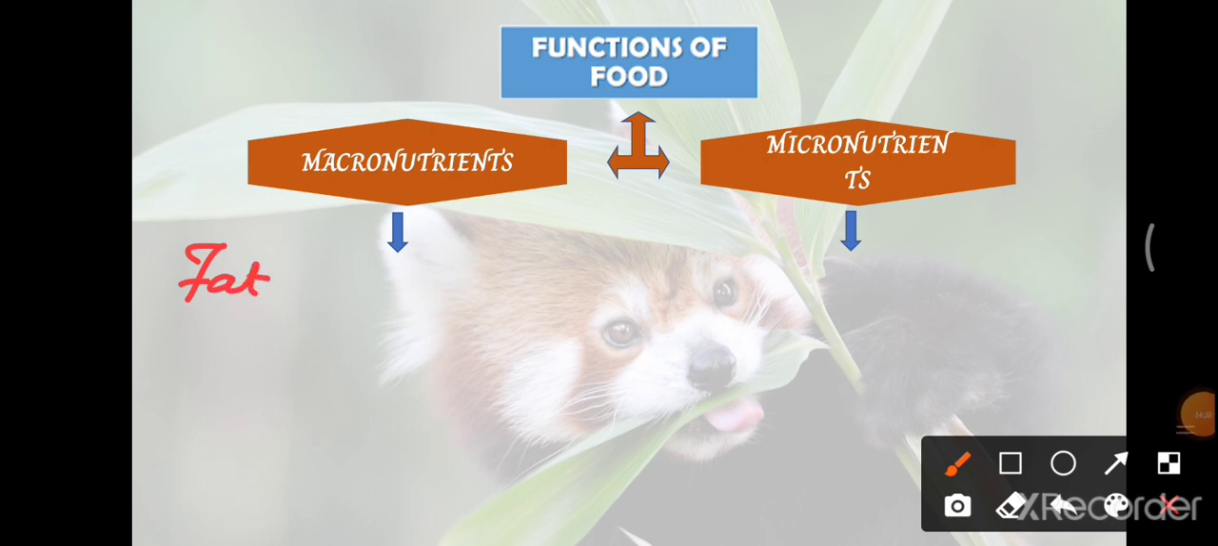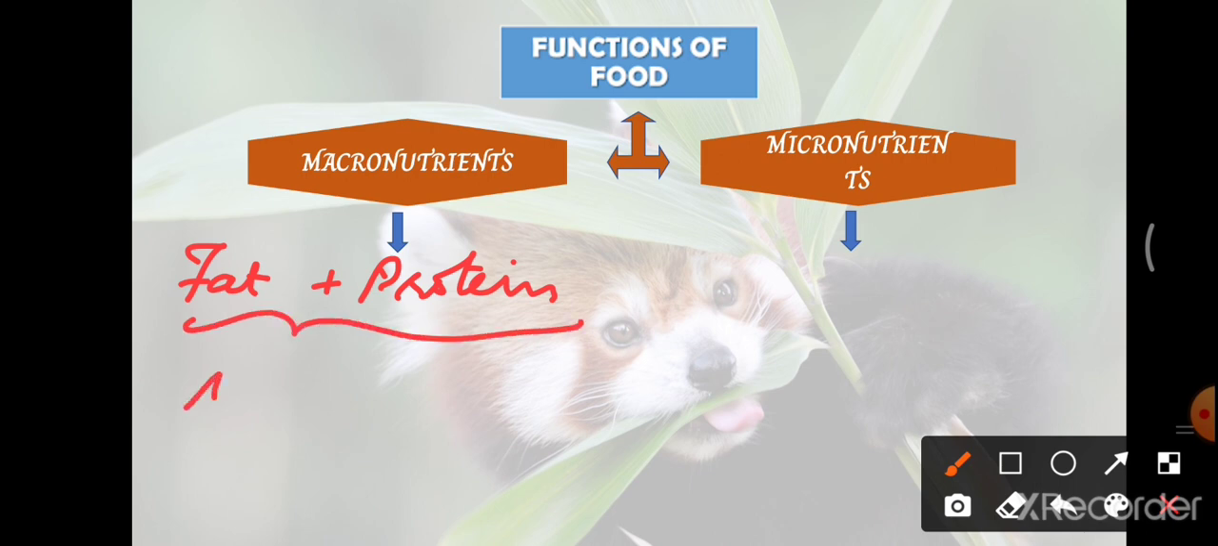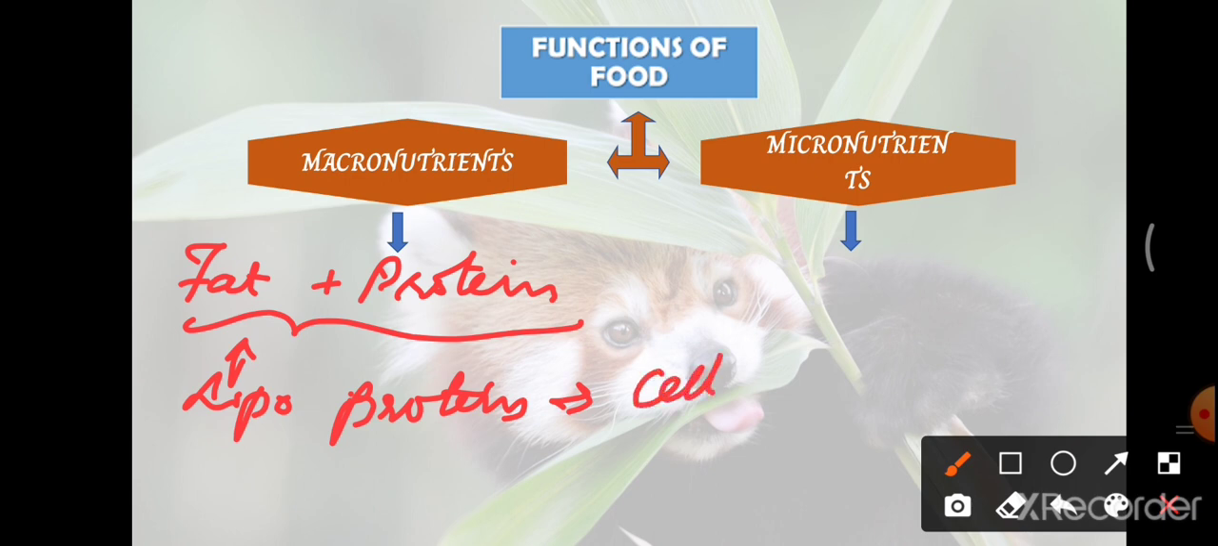And when fat combines with protein, we call the complex molecule lipoprotein. Lipo means fat. This lipoprotein constitutes the cell membrane. The membrane which is covering the cell is called a cell membrane.